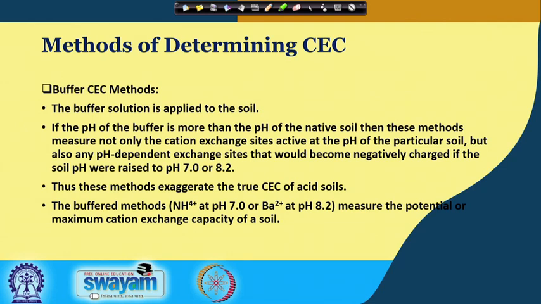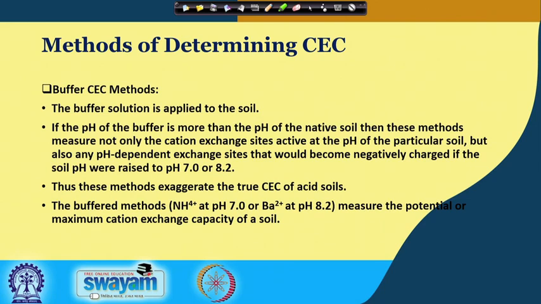So, in the buffer CEC method, we apply the buffer solution to the soil, and if the pH of the buffer is more than the pH of the native soil, then these methods measure not only the cation sites active at the pH of the particular soil, but also any pH dependent exchange site that would become negatively charged if the soil pH were raised to pH 7 or 8.2.